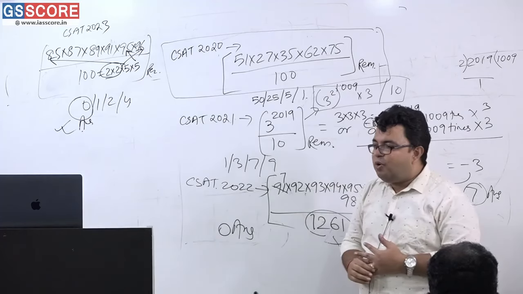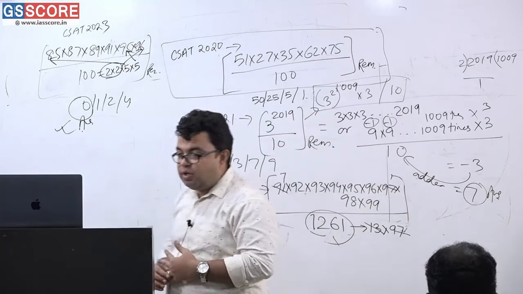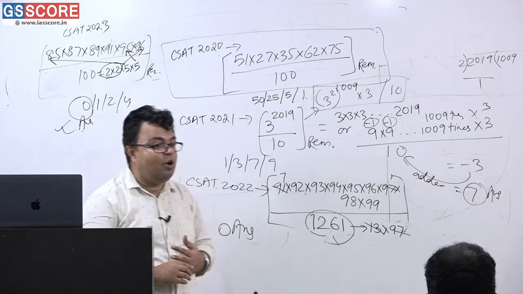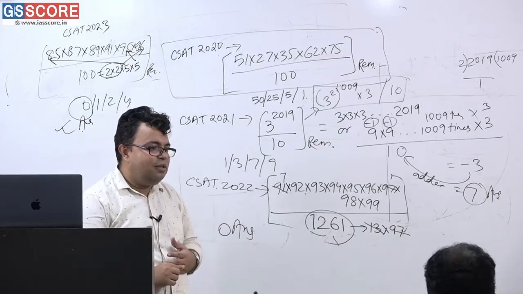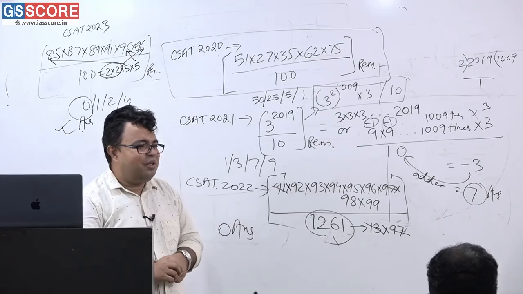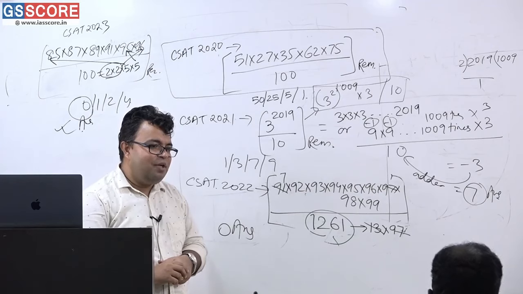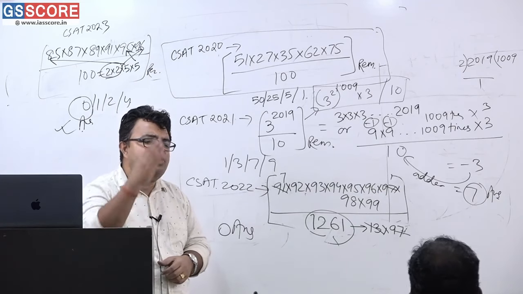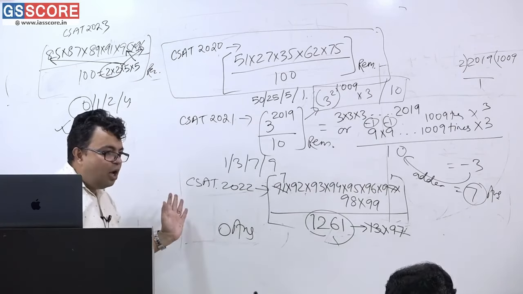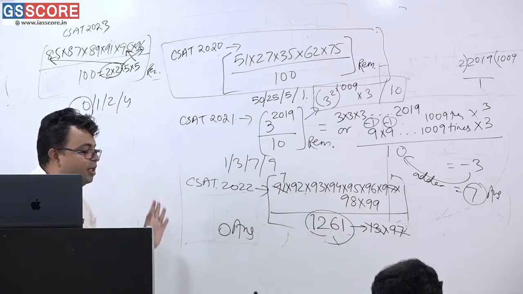But before I go, I could not give the futuristic question. Of course, the class has already been elongated. The final one question, can you please do yourself? CSAT 2023 question, write it down. Have you written this all or do you have to write? Written? Please write it down first of all.